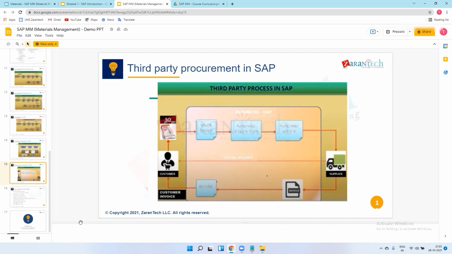Out of the total engine price, we will minus that turbo price. This is called third party procurement and payment process.